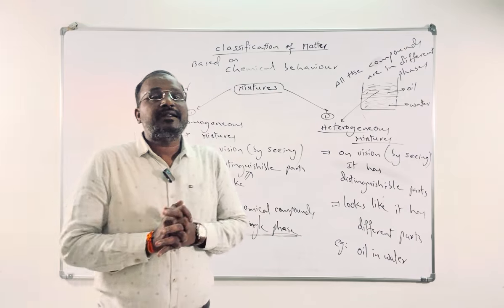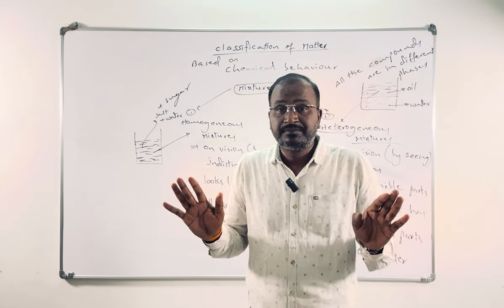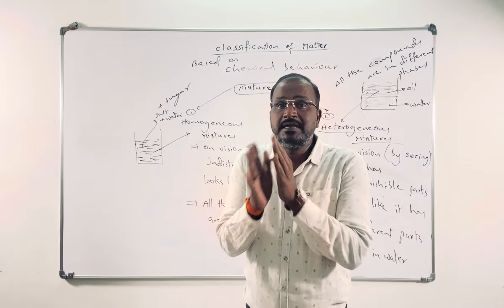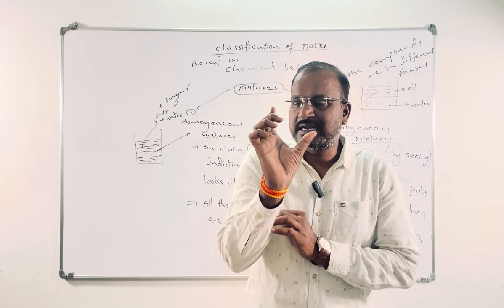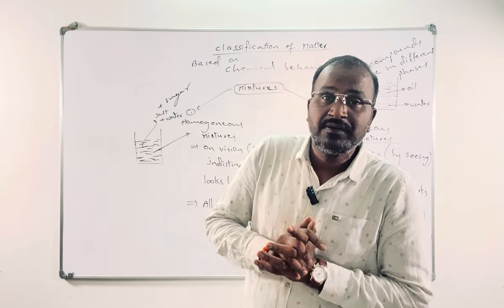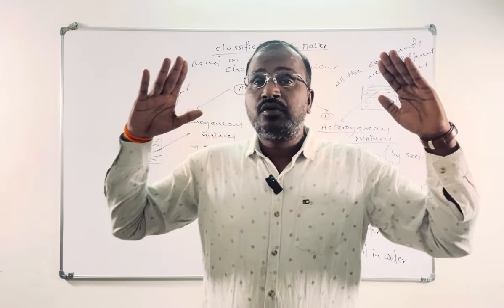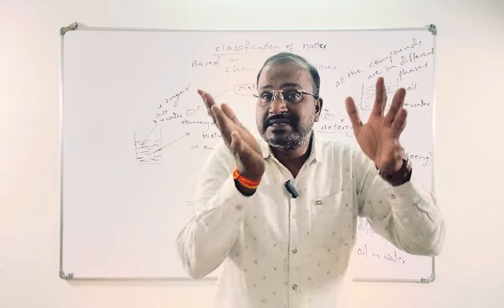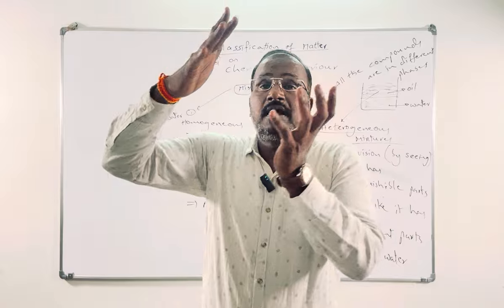Like that, matter can be divided into different types. Once again, briefly, matter is anything in the universe which has certain mass and occupies certain space in the universe. That matter can be divided into two types based on behavior: physical behavior and chemical behavior.